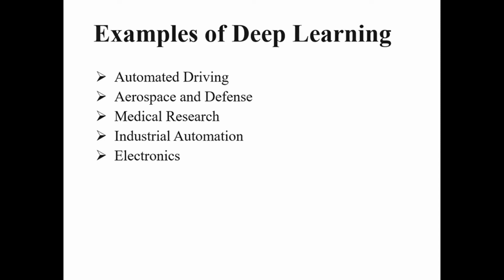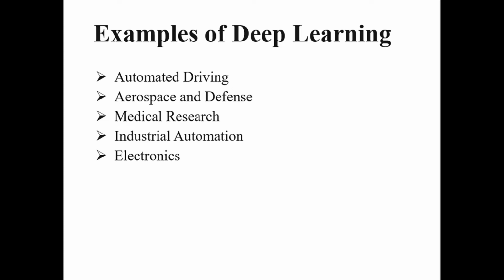Right. Another example of deep learning is called industrial automation. In this case, deep learning is helping to improve worker safety around heavy machinery by automatically detecting when people or objects are within an unsafe distance of machines. That means with the help of these techniques, we can improve our industrial automation.